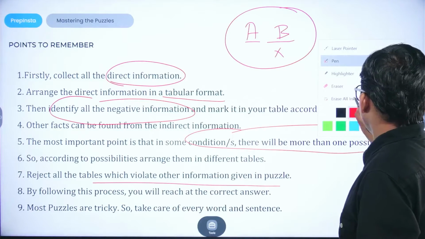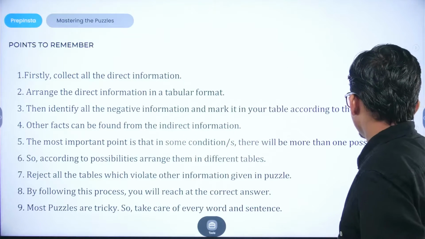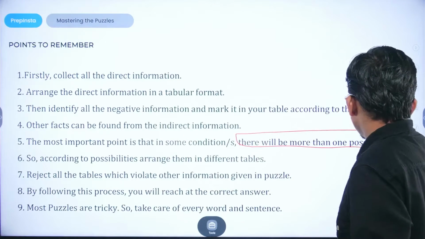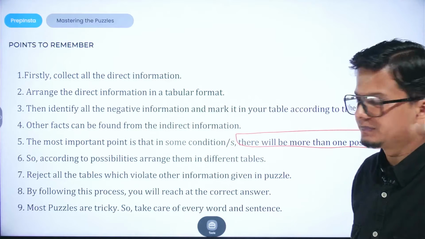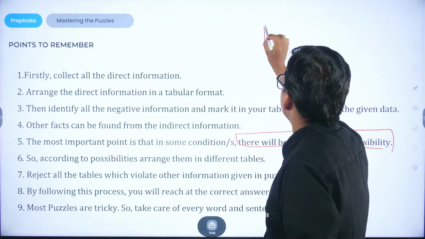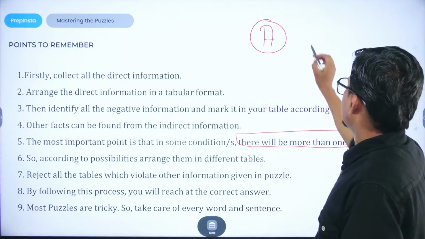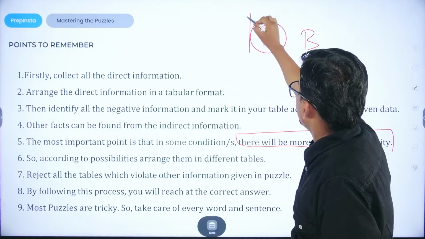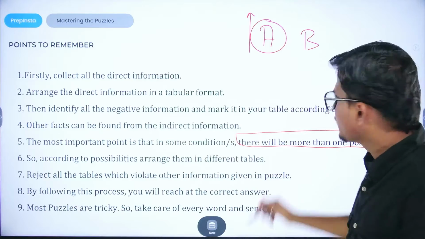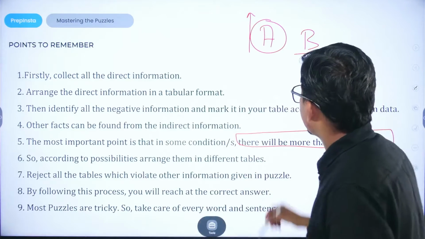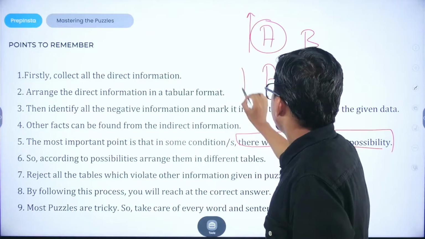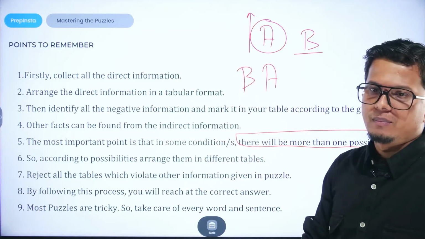Acha, for an instance, I am going to help you understand what more than one possibility means. Suppose B is sitting adjacent to A. It could be that if A is facing towards the north direction, then B could be in this particular position, or there could be another possibility that B is sitting in this other position.